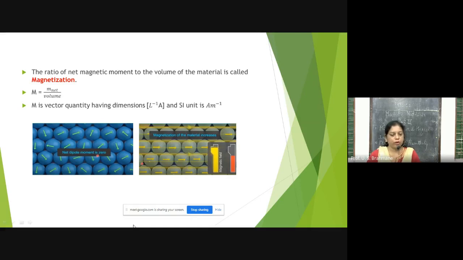So children, you may note this down, or take a screenshot of this. This is a very important topic. It is asked for 2 marks. What is magnetization? You should know how to explain it.